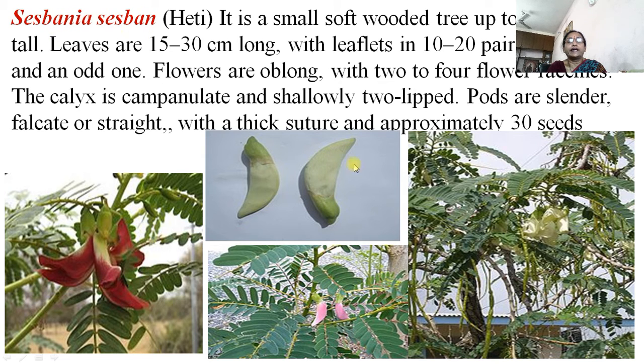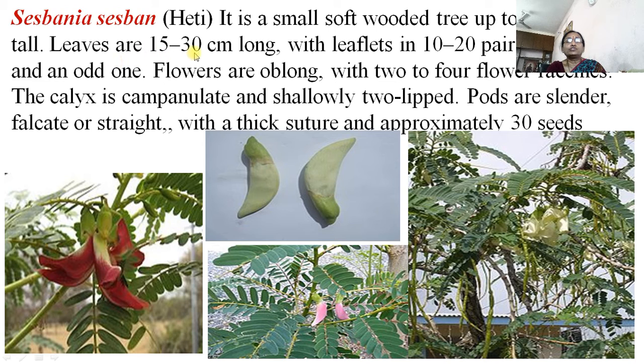Then Sesbania sesban, it is hadga. It is a small shrub-like tree which contains long legumes. These are the flowers, and this plant contains legumes. It is a very delicious plant. The flowers are used as hadga flowers, and can be used in making pakoda or bhajia. It is a small soft-wooded tree, up to 10 to 26 feet tall.